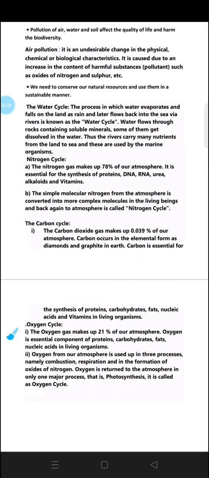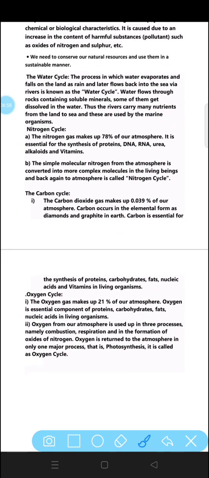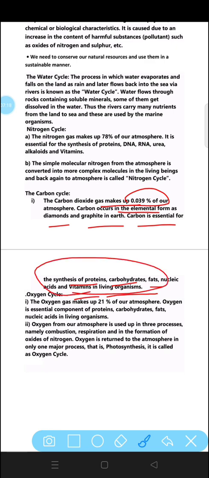Next one is the carbon cycle. Carbon dioxide makes up 0.039% of our atmosphere. Carbon occurs in the elemental form as diamonds, graphite and coal. It is essential for the synthesis of proteins, carbohydrates, fats, nucleic acid, vitamins in living organisms. So all these are the carbon cycle.